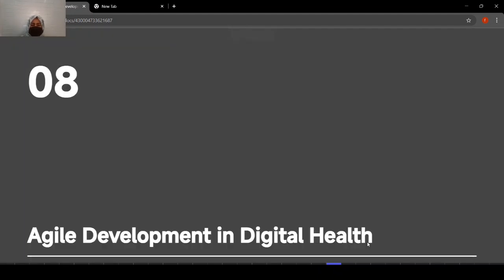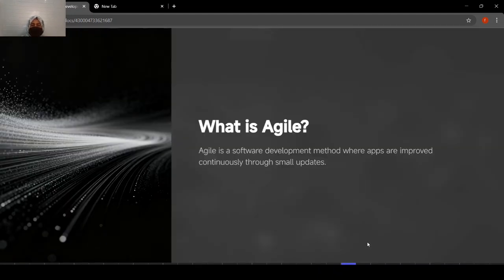Now we will see agile development in digital healthcare. So what is agile? Agile is a software development method. Previously we have studied apps, software and those concepts. Now we will see what agile is. It is a method, and what method? A software development method where apps are improved continuously through small updates.